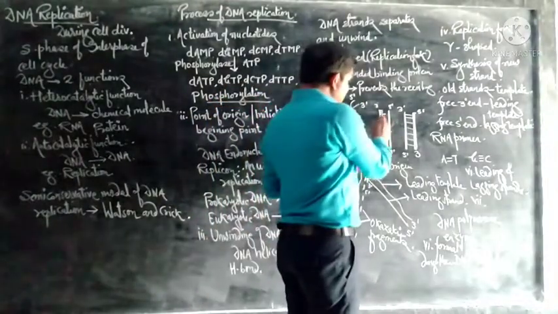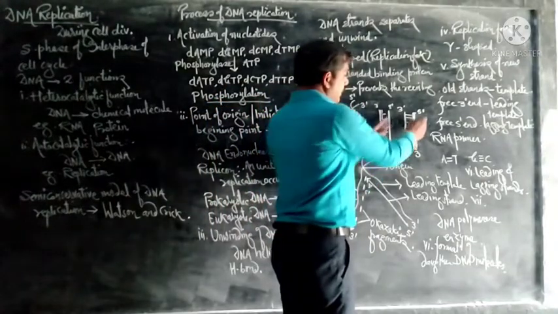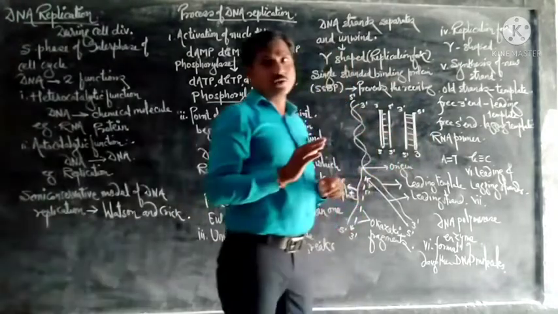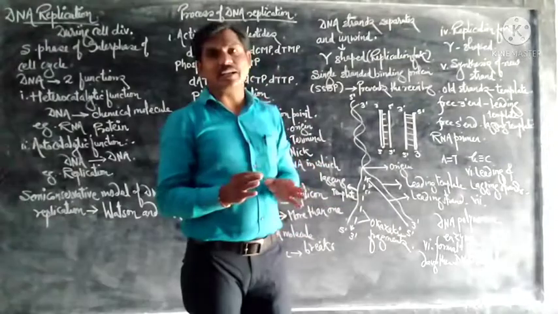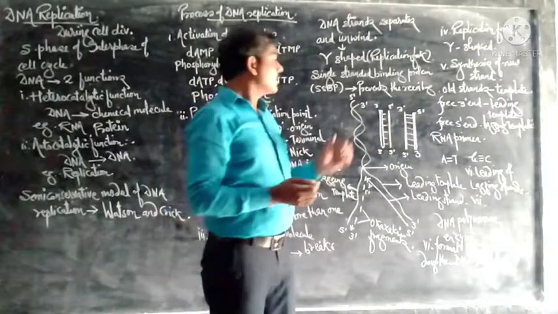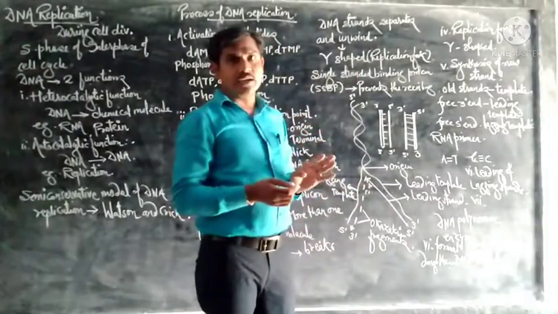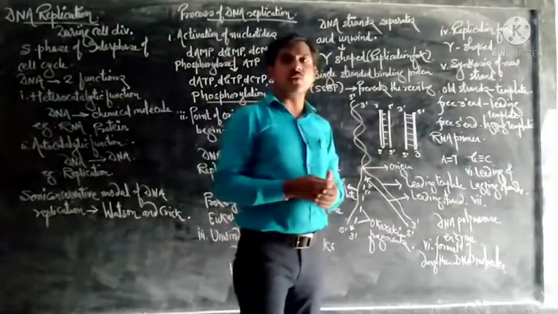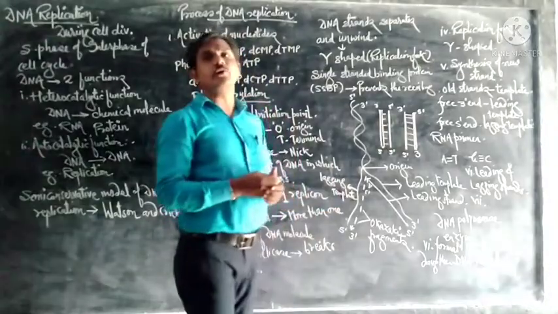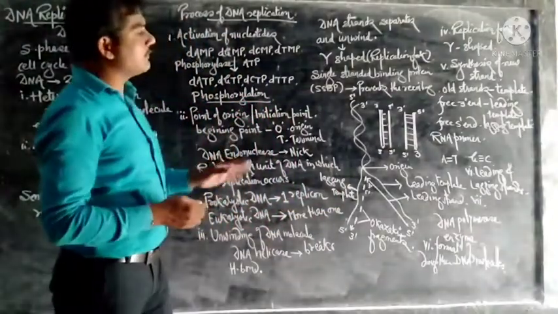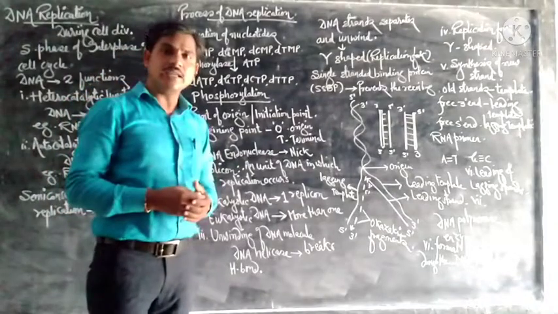This molecule has this strand from the parent DNA, and this molecule has this strand from the parent DNA. So 50% of the material, half, is conserved in the daughter DNA from the parent DNA. Hence this method of replication is called the semi-conservative method of DNA replication.